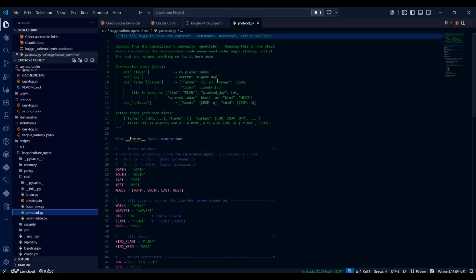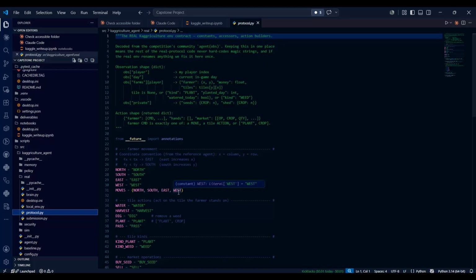Its purpose is described in each file I've created or used, of course using Claude, ChatGPT, Anti-gravity, or any other vibe coding tool. Here it is written, decoded from the competition's community agent, a function provided by Kaggle's API from the competition folder. Keeping this in one place means the rest of the real protocol code never codes magic strings, and if the real env renames anything, we fix it here once.